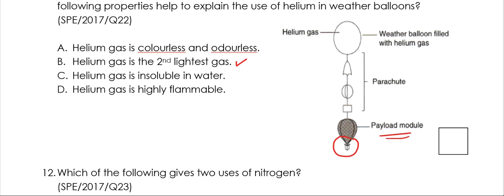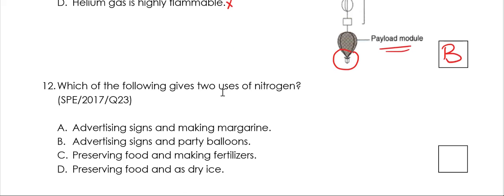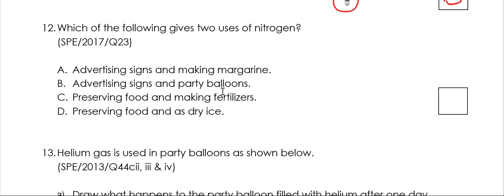Insoluble in water. There is no water here, so it's not very helpful. It's highly flammable. It's not highly flammable. So the answer here is B. Which of the following gives us two uses of nitrogen? Nitrogen has nitrates, and actually the answer for this is to preserve food and making fertilizers.